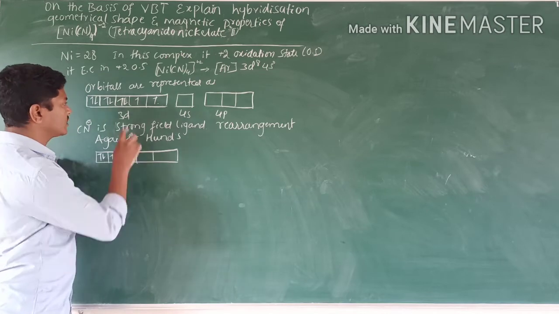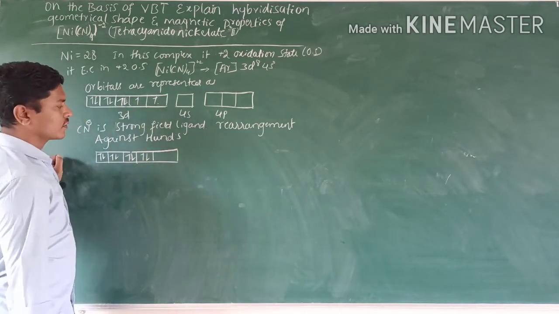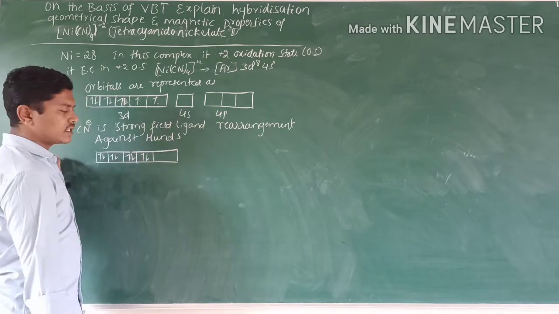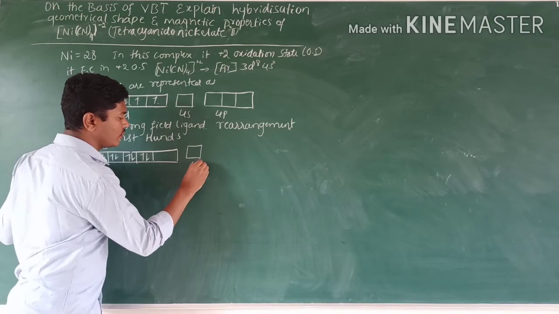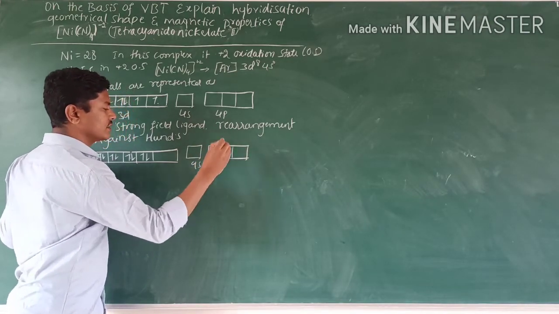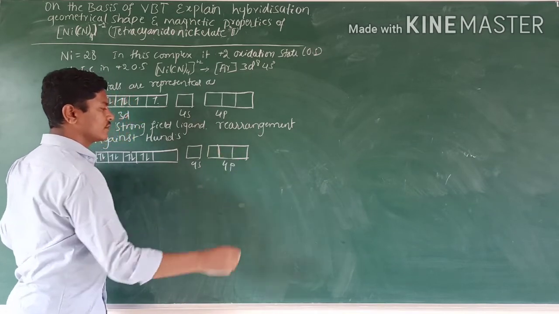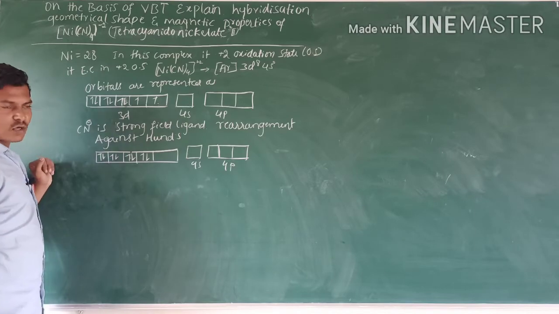It is paired off like this. One 3d orbital is emptied. Then the 4s and 4p orbitals remain as they are. Here CN minus is a strong field ligand.